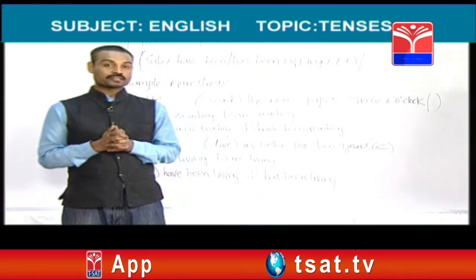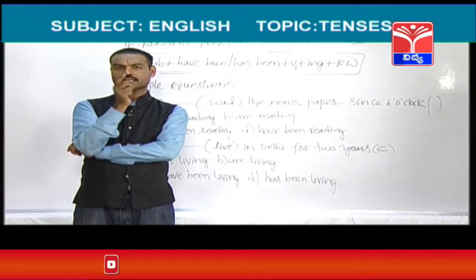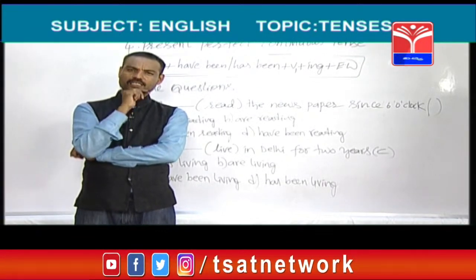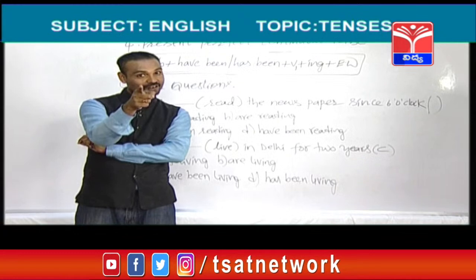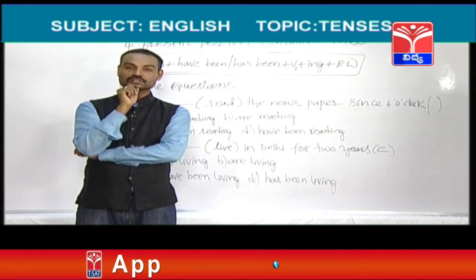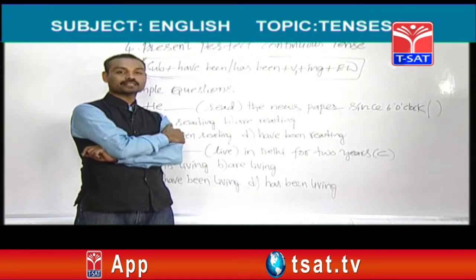Okay. So friends, some of you may get a doubt: sir, how can you call that I, we, you, they, he, she, it like subjects? Who told you, sir, these are called as subjects? I came to know that these words are called as pronouns. Yes, you are right. Exactly. I, we, you, they, he, she, it are originally called pronouns only, not subjects. But here we can call them like subjects.